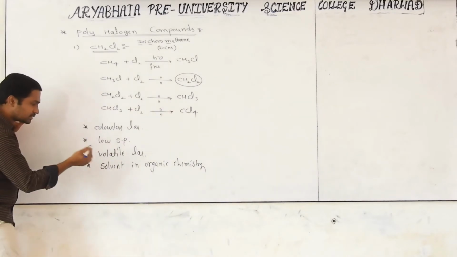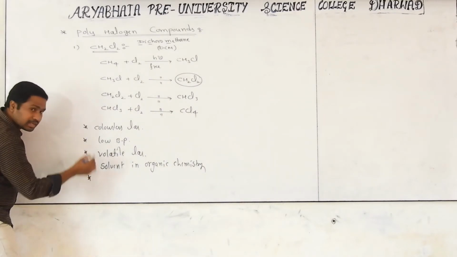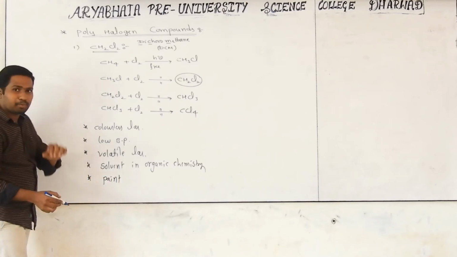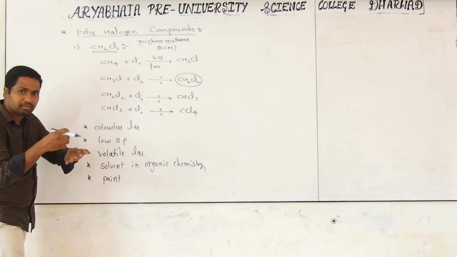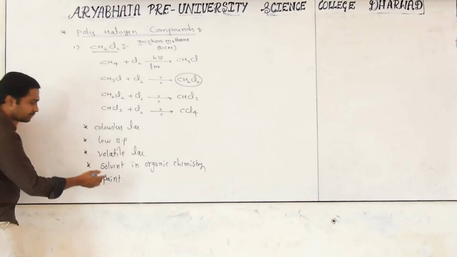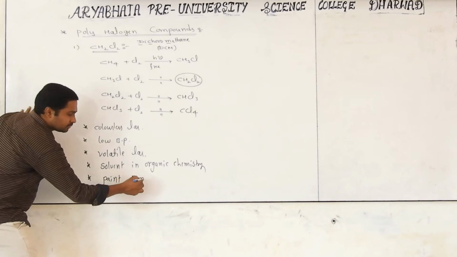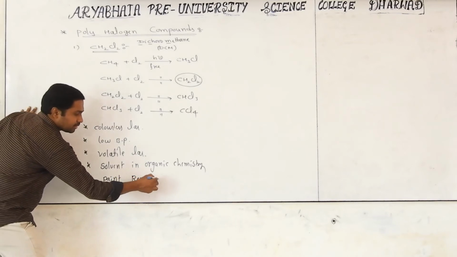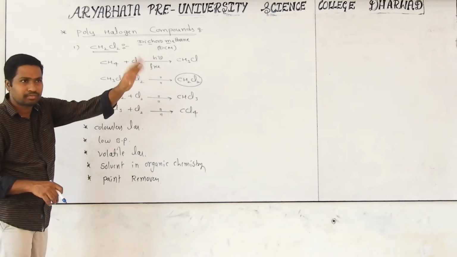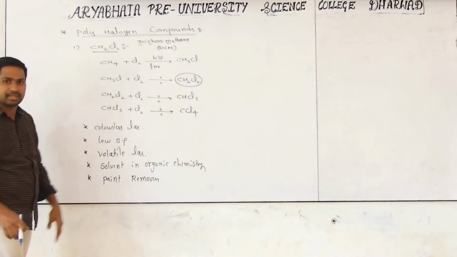Can we discuss some other things? It is used as a paint remover. For example, if you want to remove nail polish, you apply one type of liquid, that is nothing but DCM, dichloromethane. It is a paint remover. For example, you have a metal sheet with one color and you want to apply one more color. First of all, you have to remove that one. For that also we use this liquid.